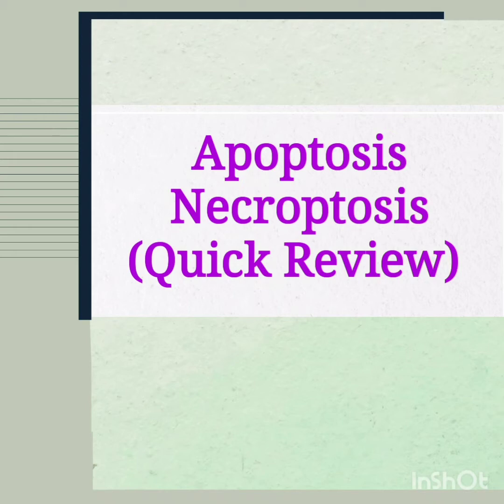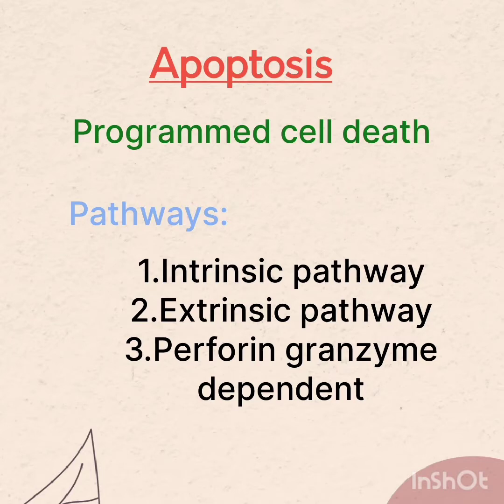Hello everyone, in this video we'll have a quick review of apoptosis and necroptosis. So now let's talk about what is apoptosis. It is basically a programmed cell death. Various pathways are the intrinsic pathway, which is the mitochondrial pathway, then the extrinsic pathway, then third is the perforin granzyme